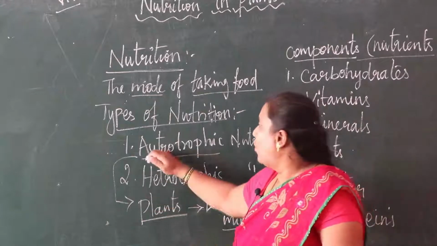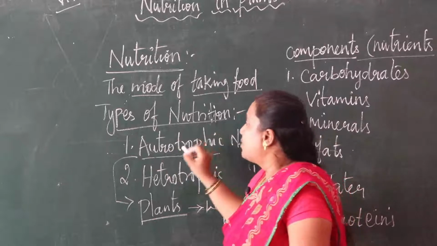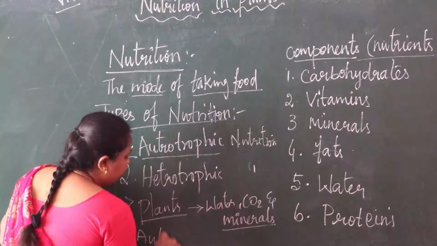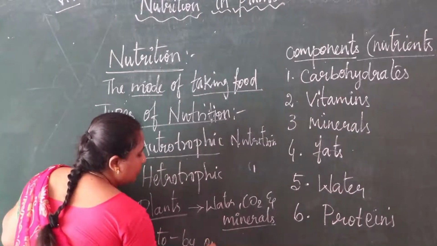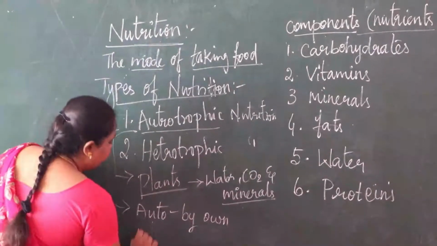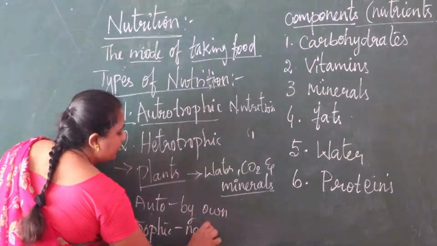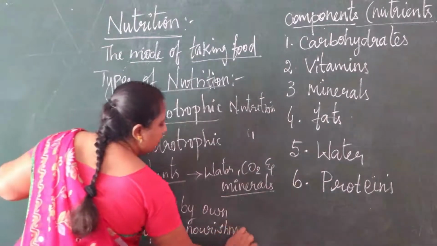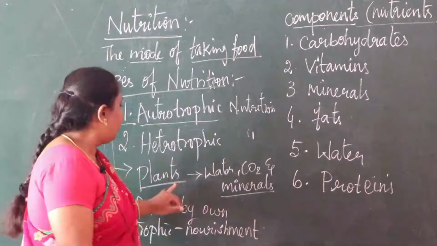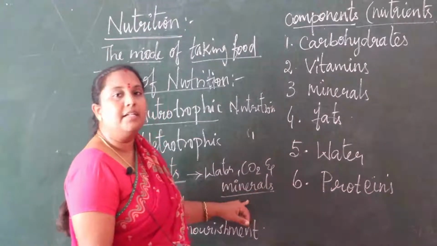Now you got to know what is autotrophic nutrition. Auto means by own, that is by itself. And trophic means nourishment. What is the meaning of nourishment? Plants are preparing their own food by using water, carbon dioxide and minerals.